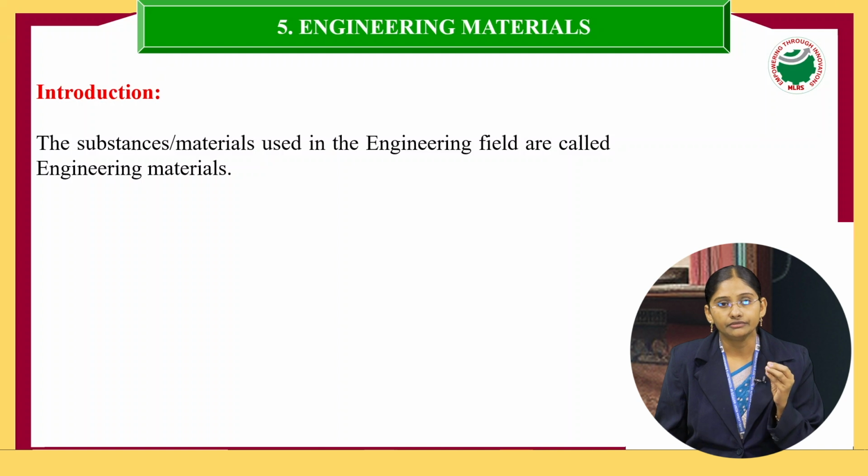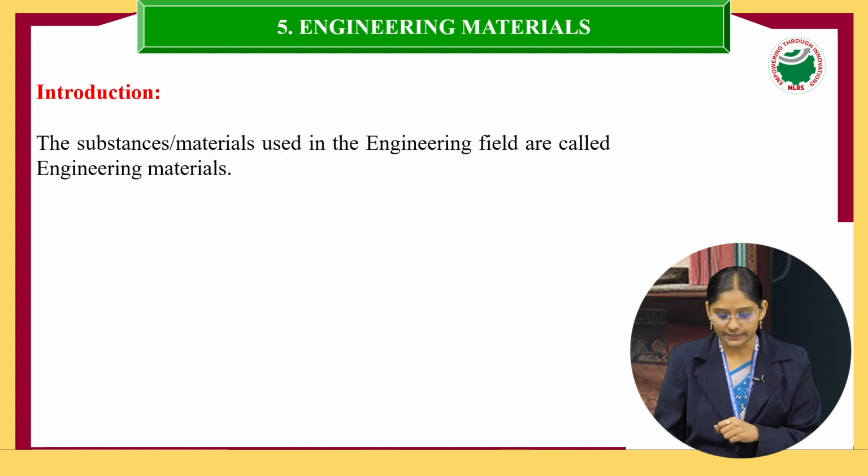In chemical engineering, we are using chemicals, and all those chemicals we store in containers, which are once again made up of metals. Like this, there are different kinds of materials we are using in the field of engineering. Those are called engineering materials.